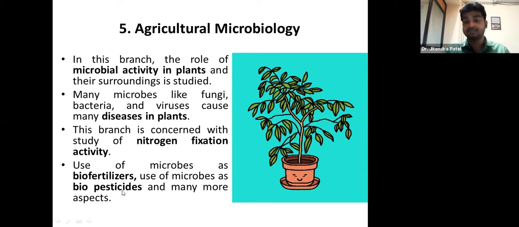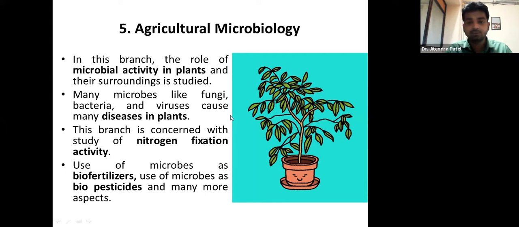Biofertilizers, biopesticides, like for example neem seed cake oil, or neem oil, or karanj oil, or castor oil from different plants. These are the biopesticides. You can spread this on the plant and you can kill the microorganisms that are damaging your crop, that are destroying your medicinal crop or your other crop, right? So with the help of these kinds of things, it is possible.